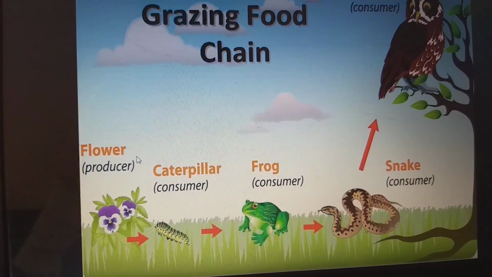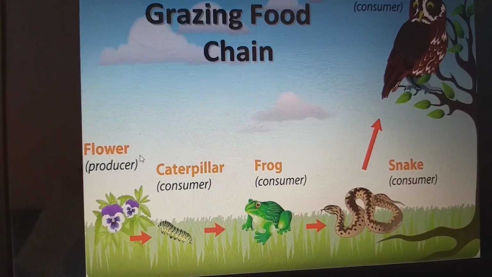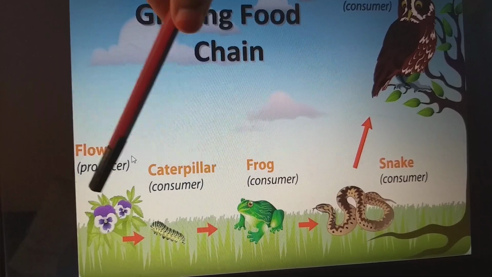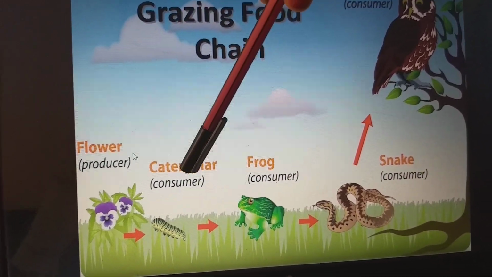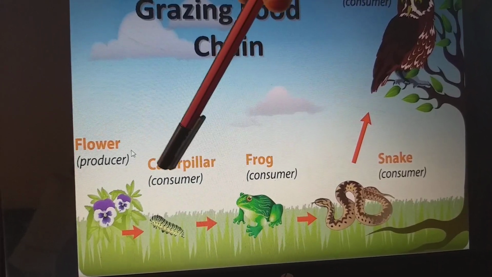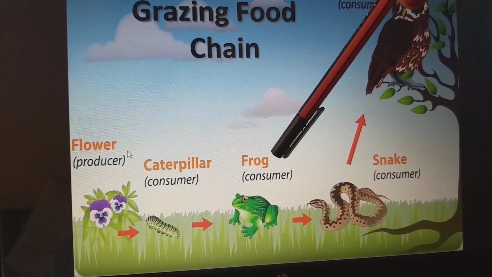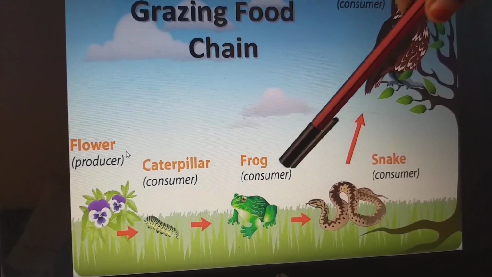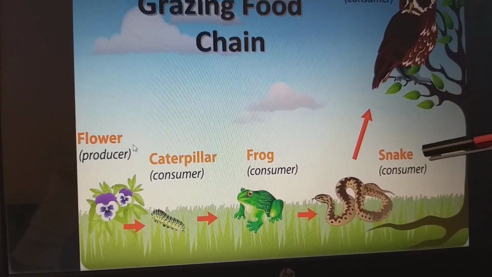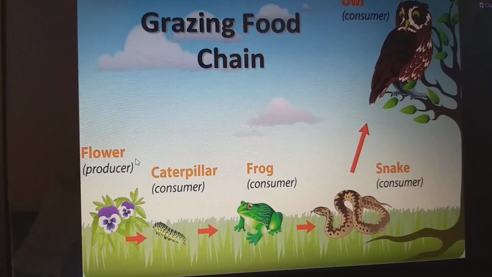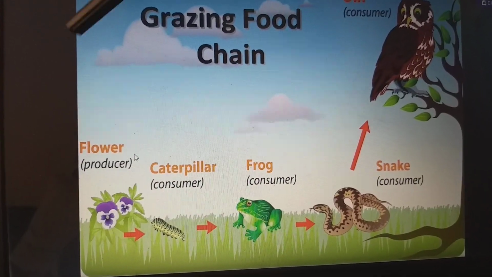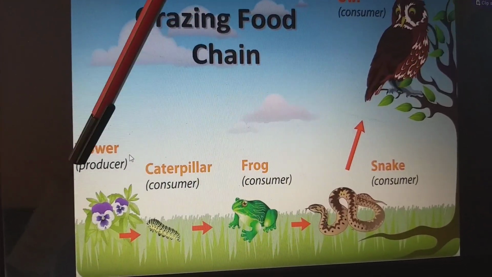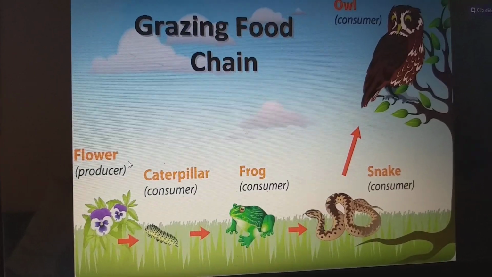Grazing food chain. This is the picture of the grazing food chain. Initially producers, flowers and plants, are eaten by caterpillars, which are consumers. These caterpillars are eaten by frogs, which is in turn one more consumer. Frogs are eaten by snakes, and the snake is eaten by an owl, which is the final level of consumer. So this is a grazing food chain, starting from the producers, the plants.